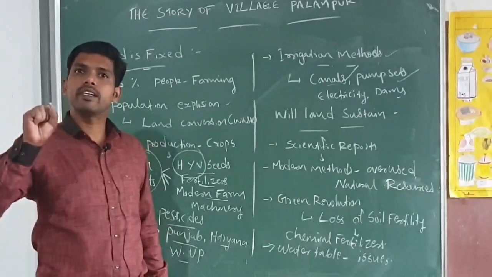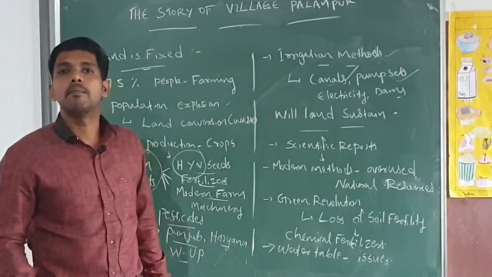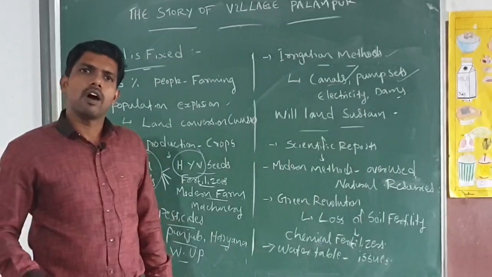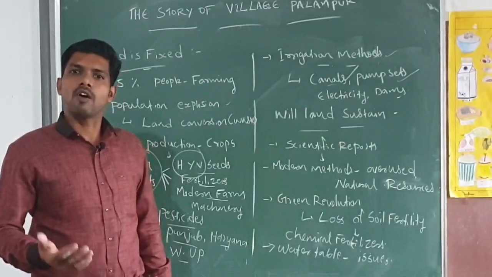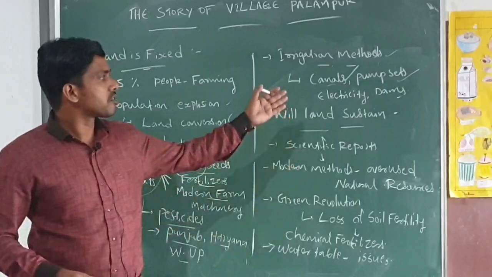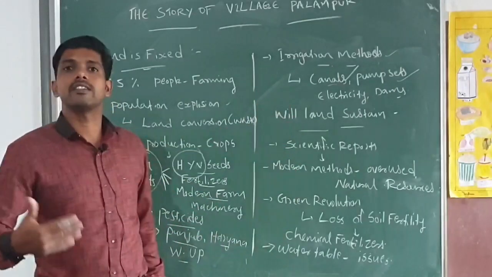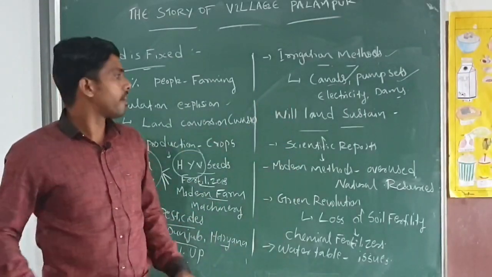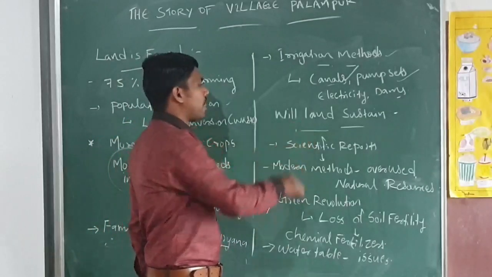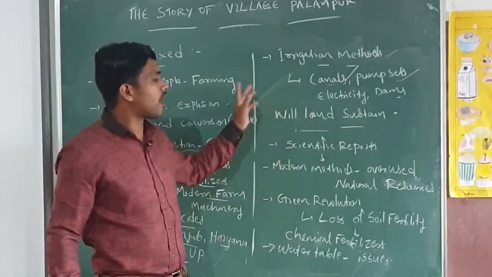Why? Because Indian cultivation and farming depend on the monsoon. So apart from the monsoon season, in the off season also, with the help of irrigation canals, dams and pump sets, they can cultivate their land. And next, what happens to the land, the impact of all these methods.